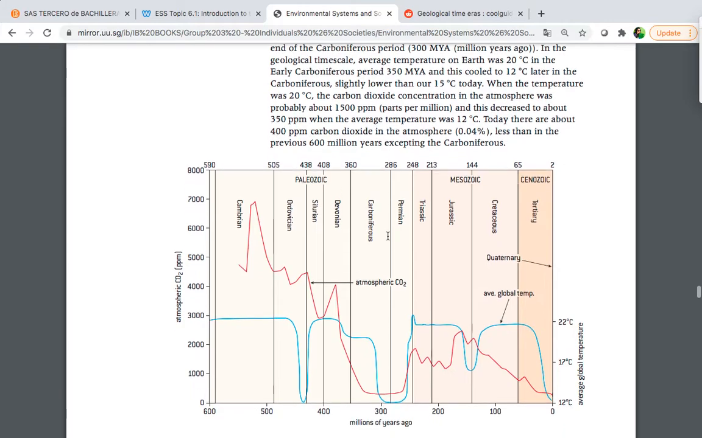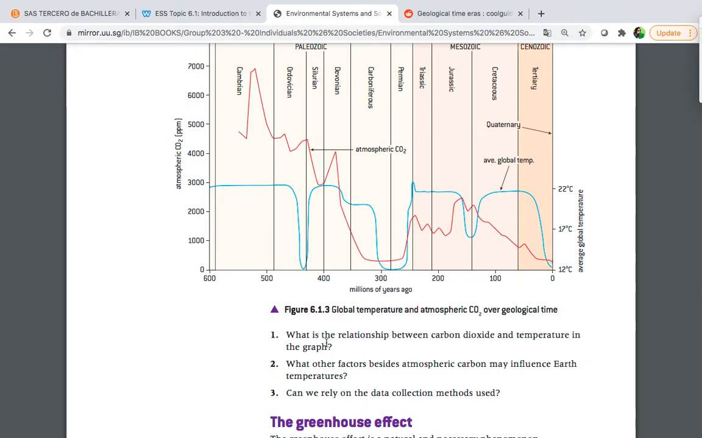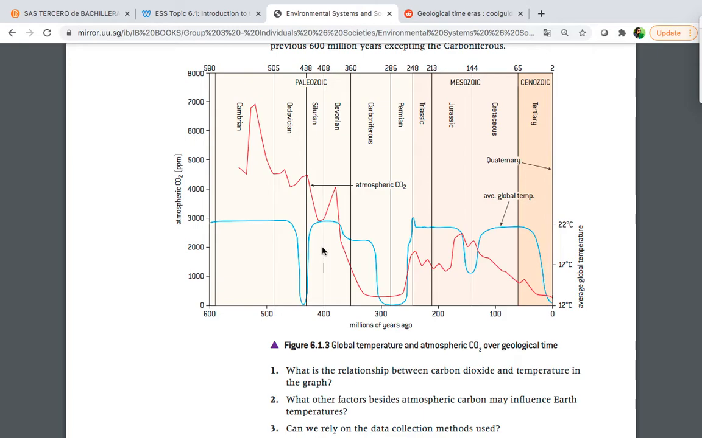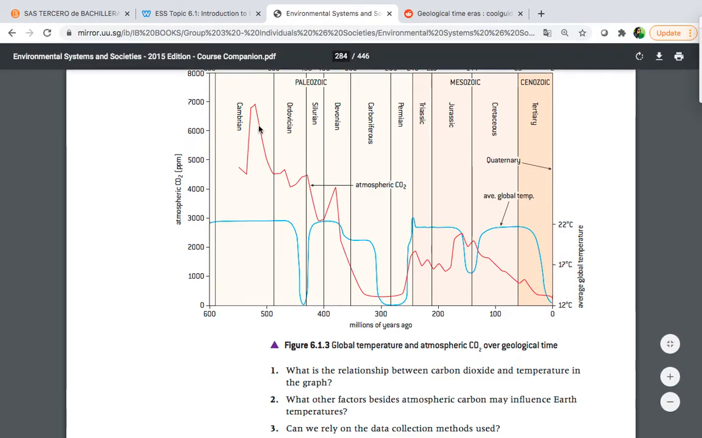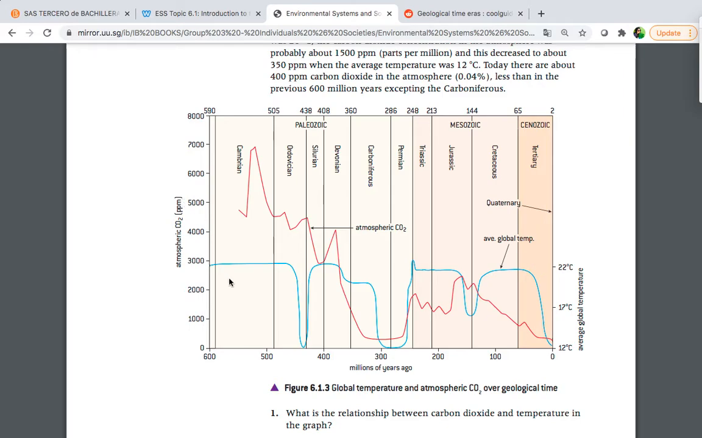So we're going to analyze this picture because in the Zoom class we're going to answer these three questions that you have in here. So I just wanted to let you know what you have and how you have to understand this picture. So what do we have in here? This picture has different variables. For example, in the y-axis, it has atmospheric CO2, carbon dioxide concentration, in ppm, parts per million. In the x-axis, it has millions of years ago, okay? Then in this axis, we have average global temperature, as you can see.